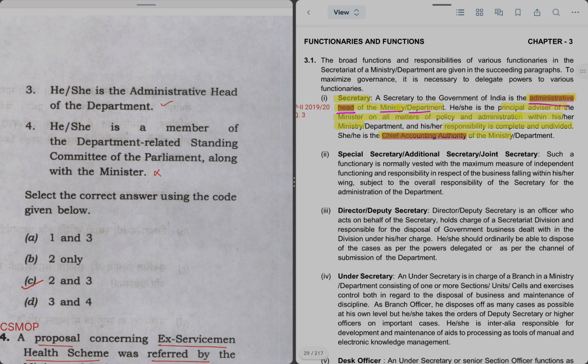Statement 4 says he or she is a member of the departmentally related standing committee of the parliament along with the minister. First of all, if you know this, no minister is part of the departmentally related standing committee, and also it is a committee comprising members of Lok Sabha and Rajya Sabha. The secretary is not a member of the legislature, hence he is not a member of this committee. Hence this statement is also incorrect. So the only correct statements are 2 and 3, hence the right answer is option C. Let's move on to the next question.